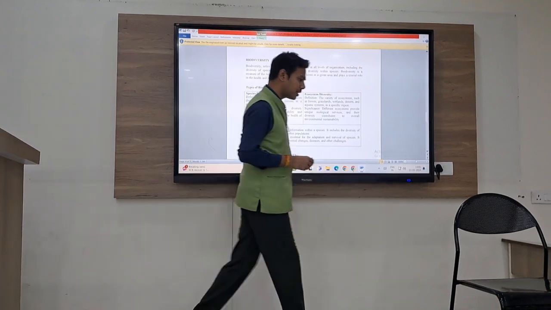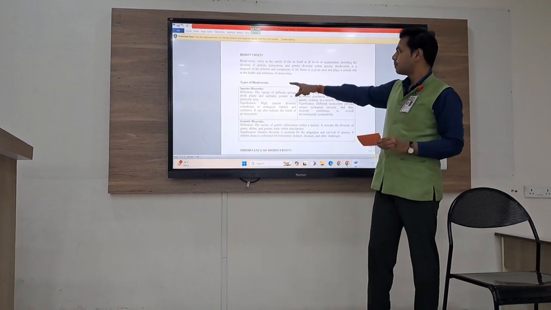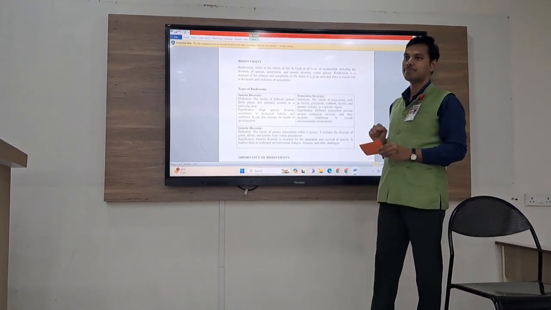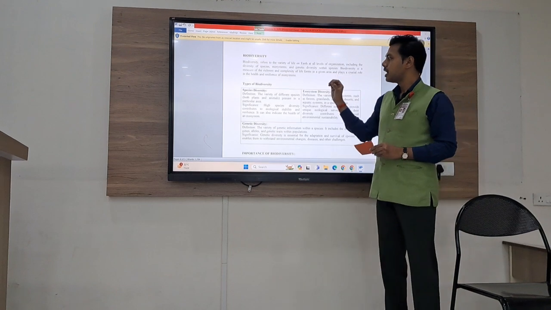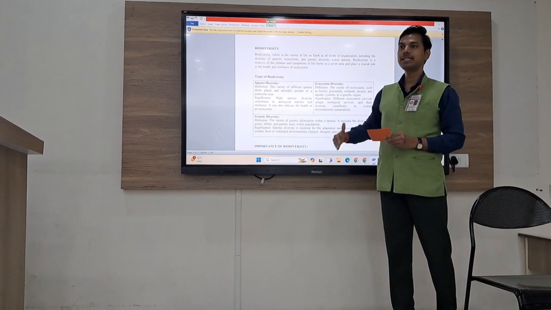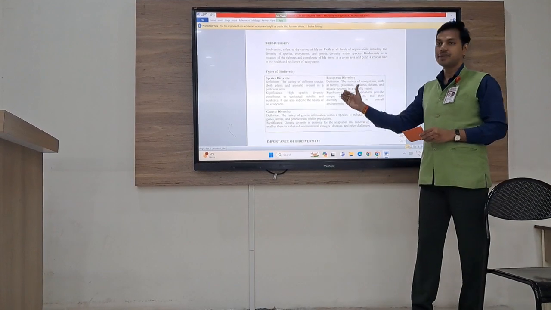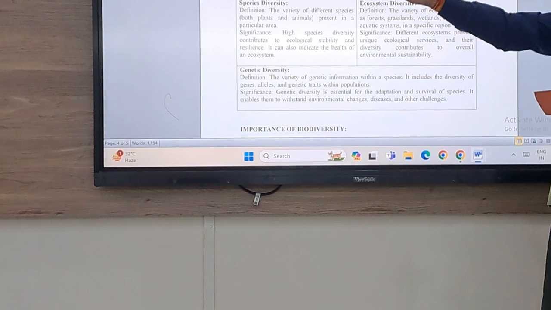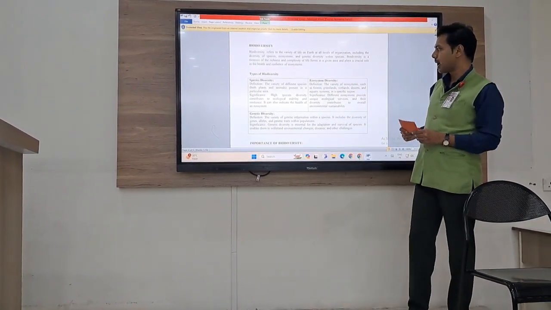Now let us learn about the various types of biodiversity. When I talk about the various types of biodiversity, it is species diversity, ecosystem biodiversity, and genetic biodiversity. When I talk about species biodiversity, I am talking about plants. Even in plants you have different types of plants. In grassland areas, in cold regions, in desert regions, they are different. Even animals that you see in air, water, and land are different. So this difference is known as species biodiversity.